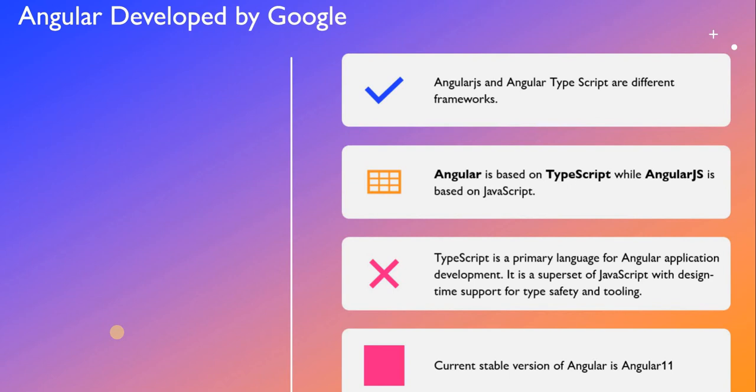TypeScript is the primary language for Angular application development. It is a superset of JavaScript with design time support for safety and tooling. Safety and tooling means that we need a compiler which converts the TypeScript format into the JavaScript format so that it can be understood by the browser. And when we go further in this series, you will get the proper difference.